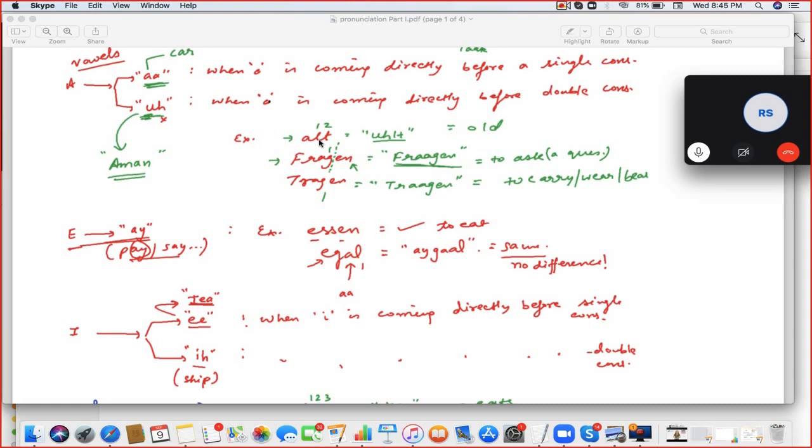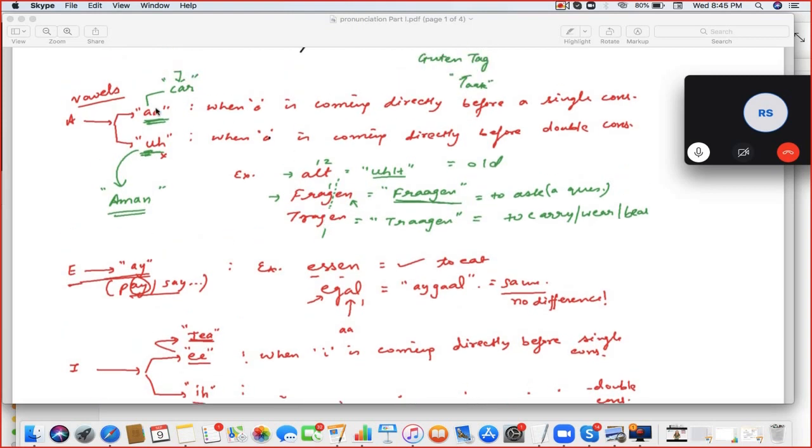Then FRAGEN. How many after A? 1, because only 1. A vowel comes again, so we stop the counting there. Then TRAGEN. How many after A directly? 1. So after A, if it is one consonant, it will have the long A sound. Otherwise, it will have the short A sound. Speak the examples. Alt, Fragen, and Tragen. Clear now?